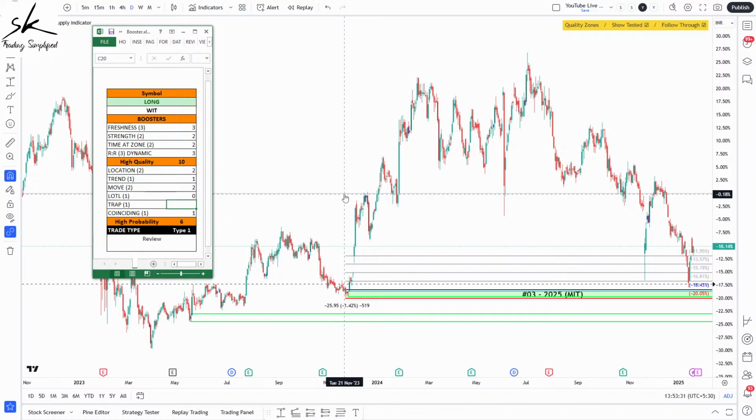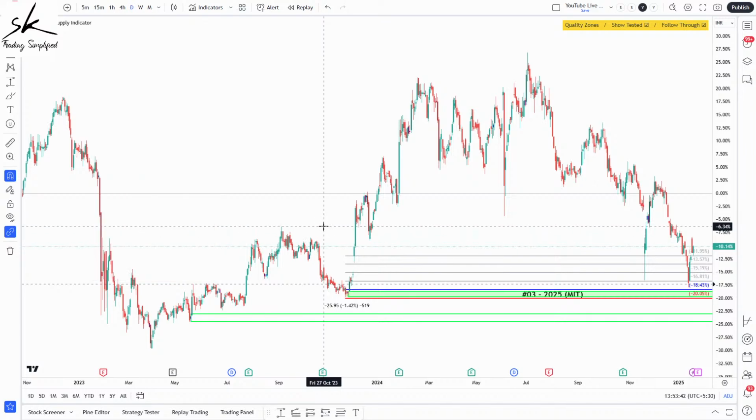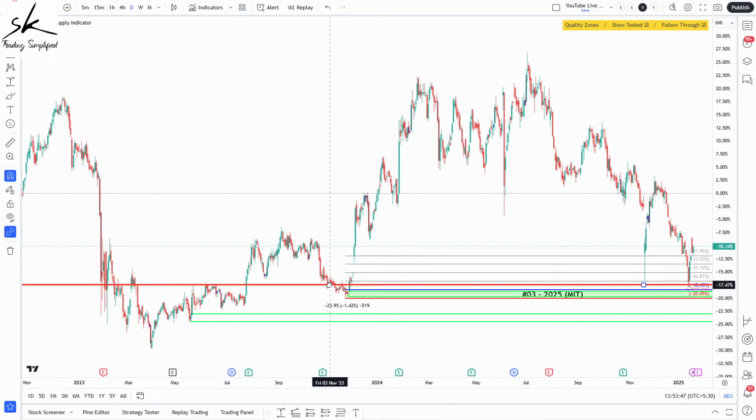And talking about trap, in a way, it becomes irrelevant. The reason for that is because whether it is a score of 0 or a score of 1, it will still remain as a high probability setup for us. But let's see whether it can work like a trap or not. So for that, we'll take a horizontal line wherever the proximal is. We'll start pushing it up, trying to find an area where the prices have been bouncing over and over again.